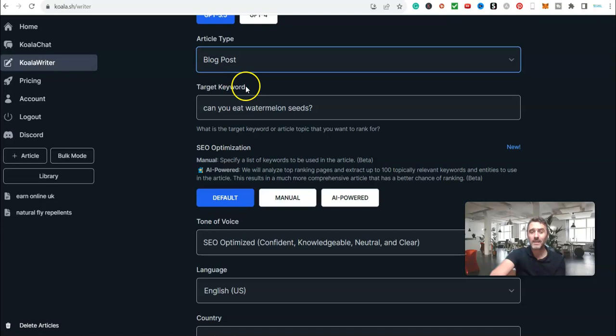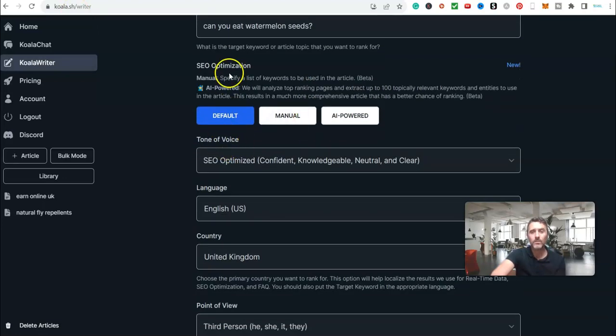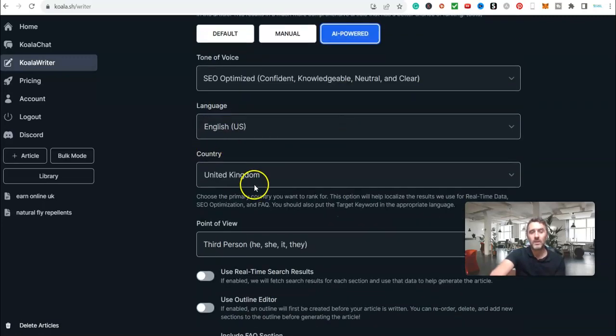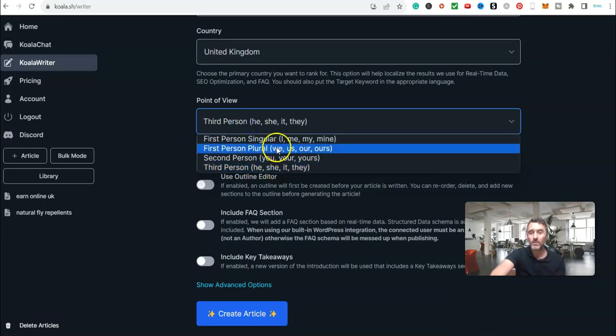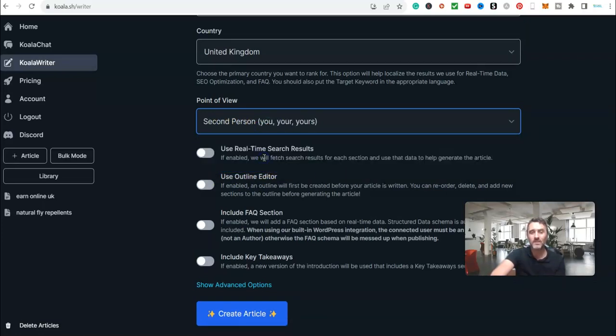Then I put in here target keyword. So my target keyword here would be Earn Online UK. Scroll further on the page here. This here is known as SEO optimization, search engine optimization. We can leave it on default, manual, or AI powered. I just put it on AI powered. Scroll down, language, country, and then point of view. And you can click on any of these. Normally I go with first person or second person.